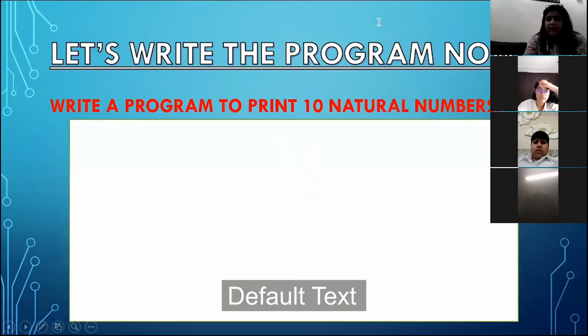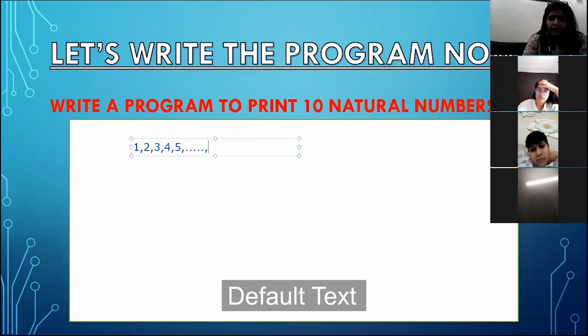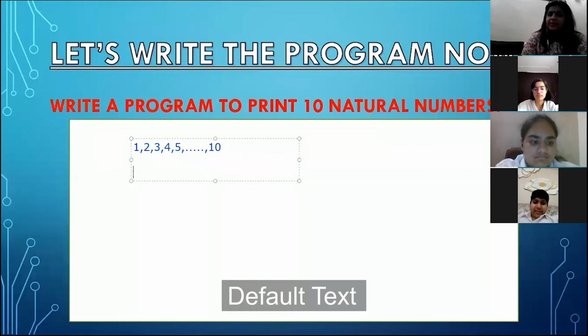Now we can print 10 natural numbers. What do you mean by 10 natural numbers here? 1 to 10. 10 natural numbers means, yes, 1, 2, 3, 4, 5, up to 10. So what should I do? First of all, now I know the starting as well as the ending. So if I want to write a program using a for loop to print 10 natural numbers, what do I need to write?